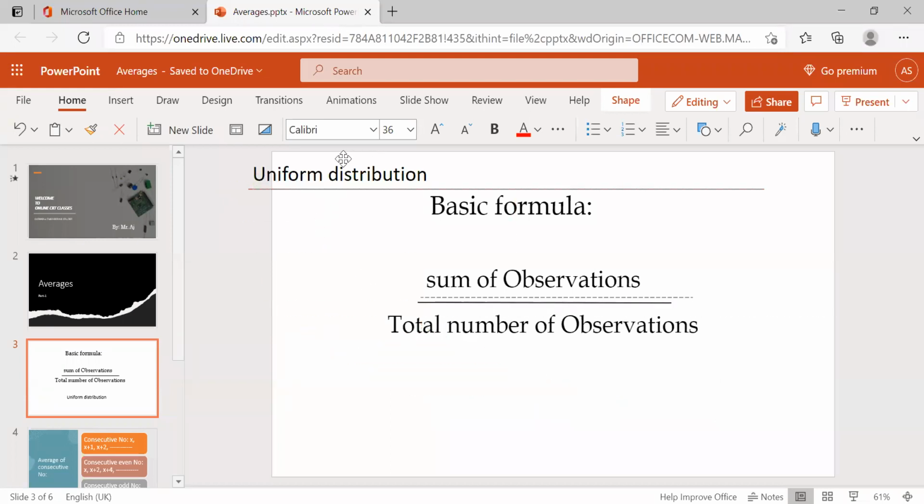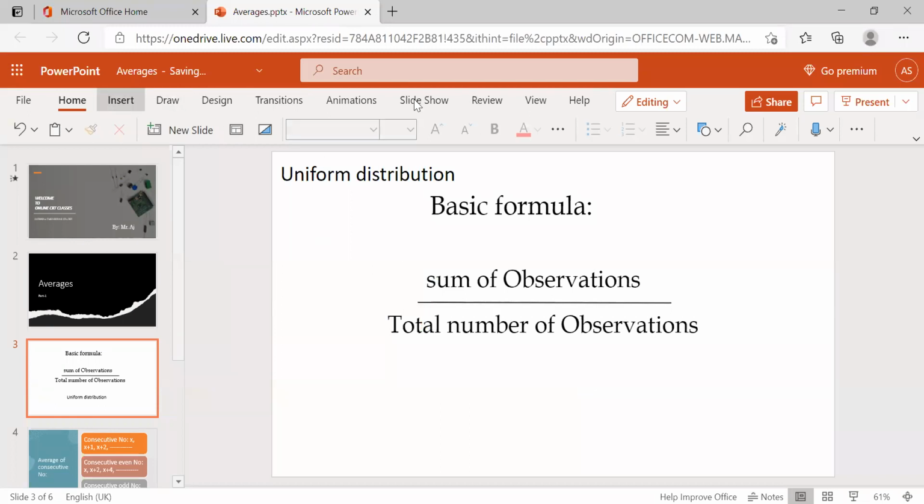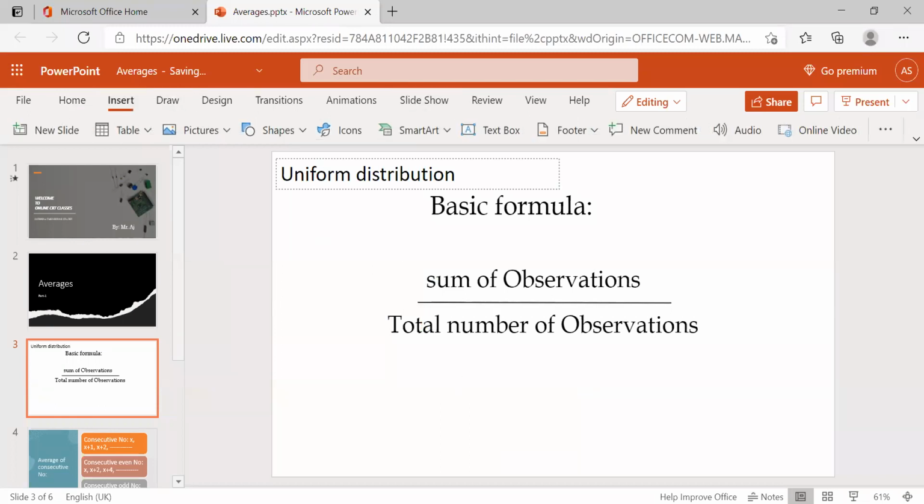Suppose I have 1, 2, 3, 4, 5. So what is the average of these numbers?